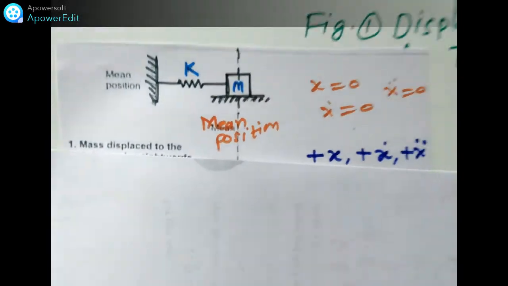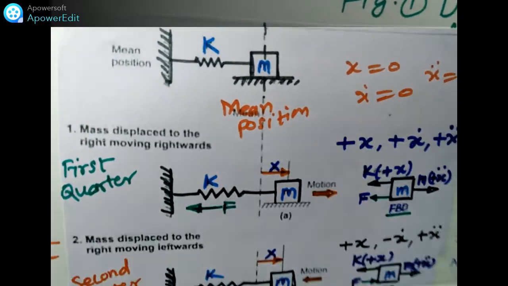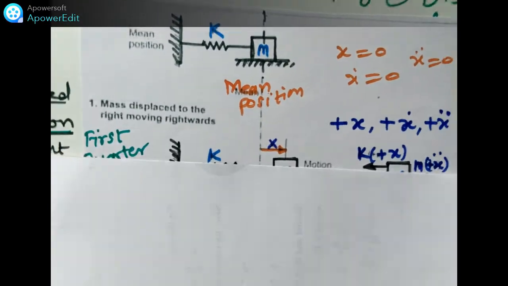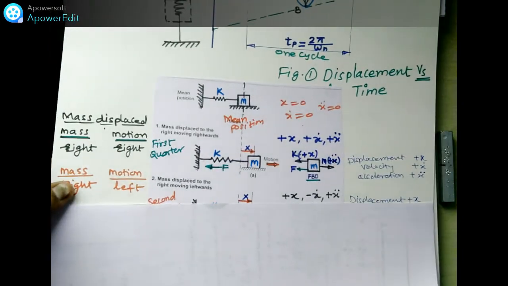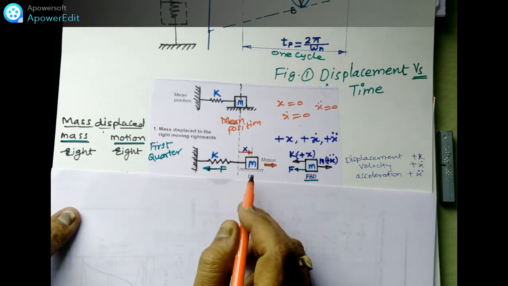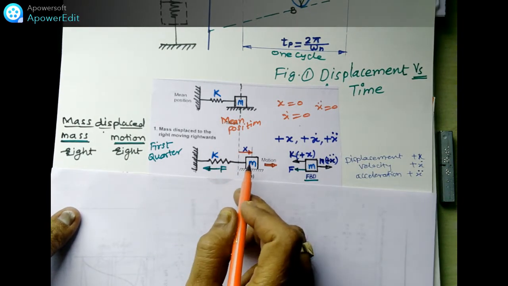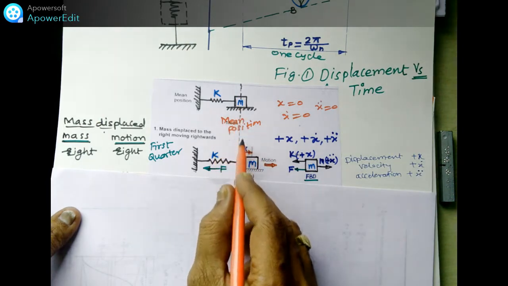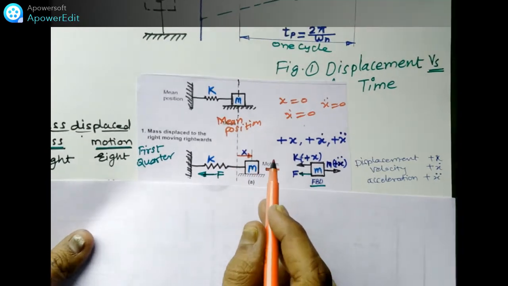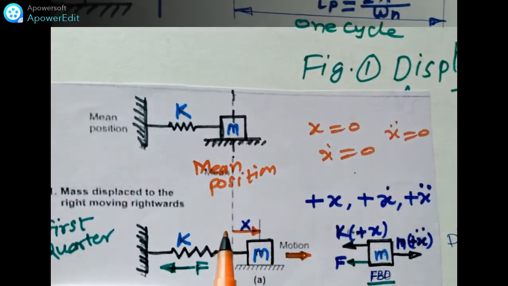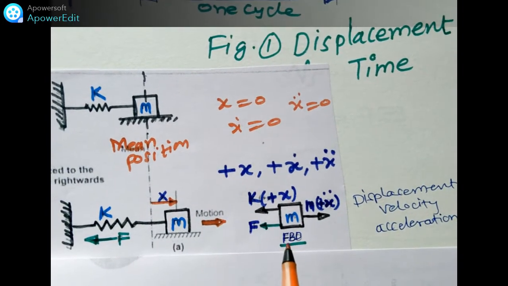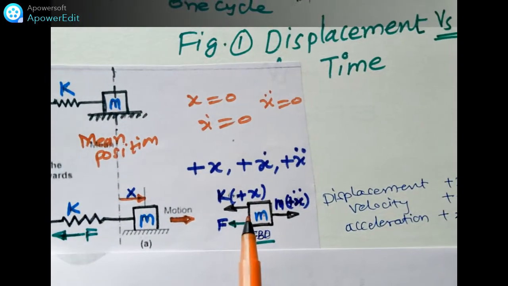What will happen in the next position? Second position is like this: it is at the mean position and moves to the rightmost position x. I will show you in zoom. In this case, the FBD is shown to you. Because the right side is taken as positive, the displacement x is positive, acceleration x double dot is positive, and velocity is also positive.